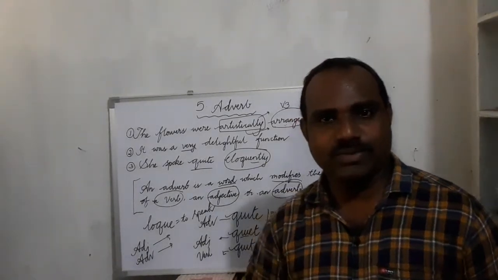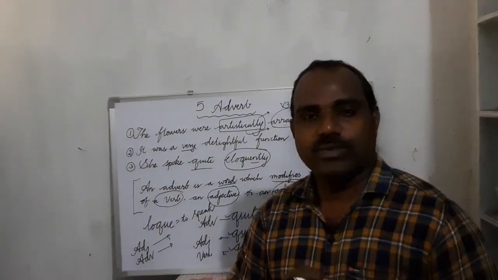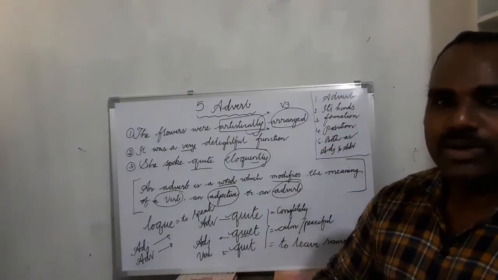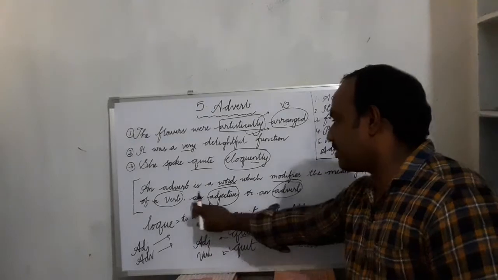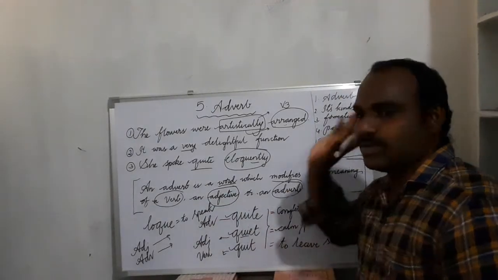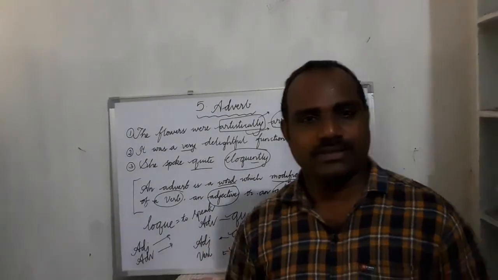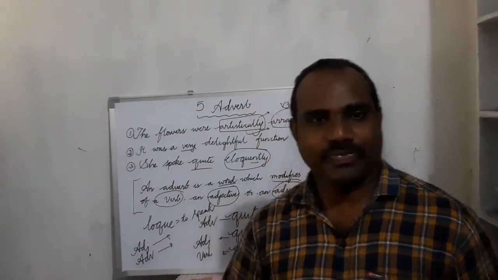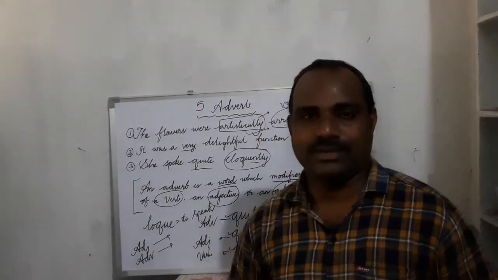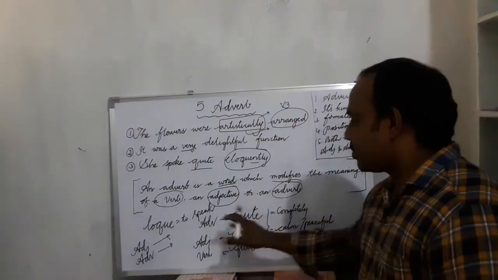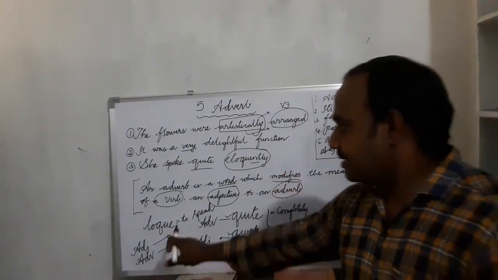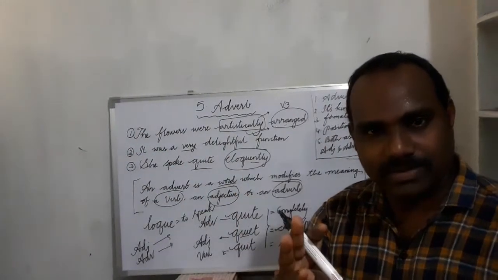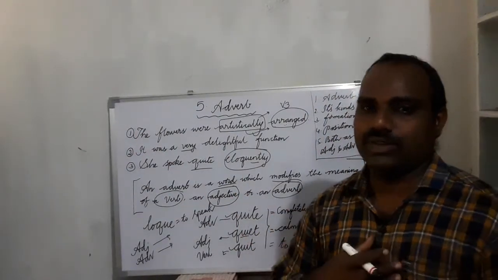Do you understand? Simply we can call it, an adverb is a word which gives some extra or additional information or meaning to a verb or an adjective or an adverb. We can say it in different ways. The definition of adverb can be expressed in different ways. That depends on the teacher, of course. See, so simple. You should understand one thing. Adjective talks about noun, pronoun. Adverb talks about a verb, an adjective, or an adverb.